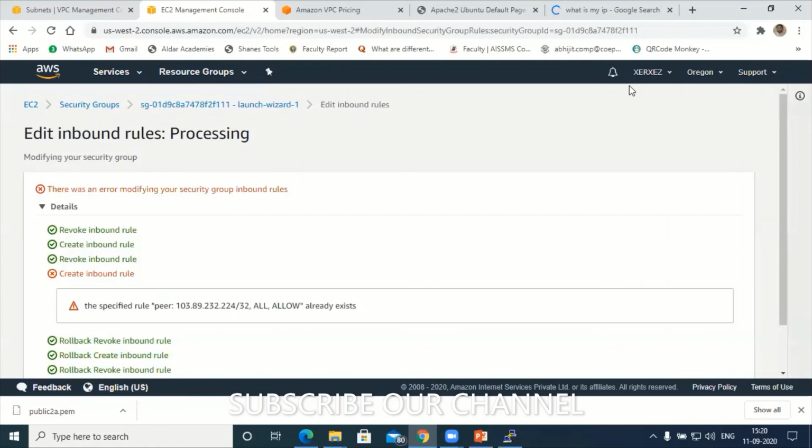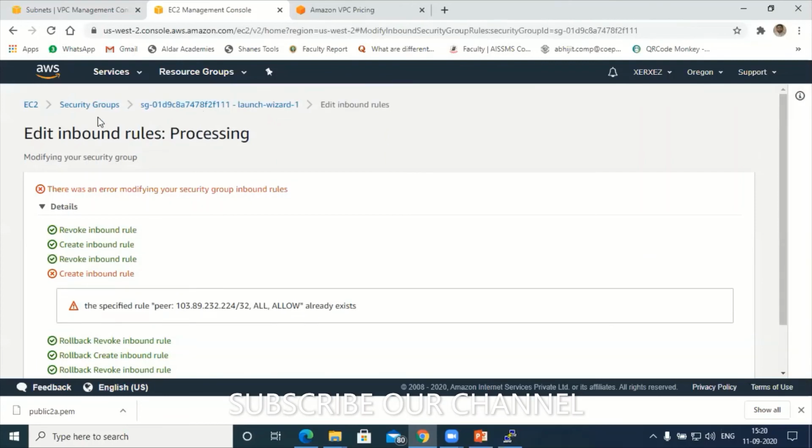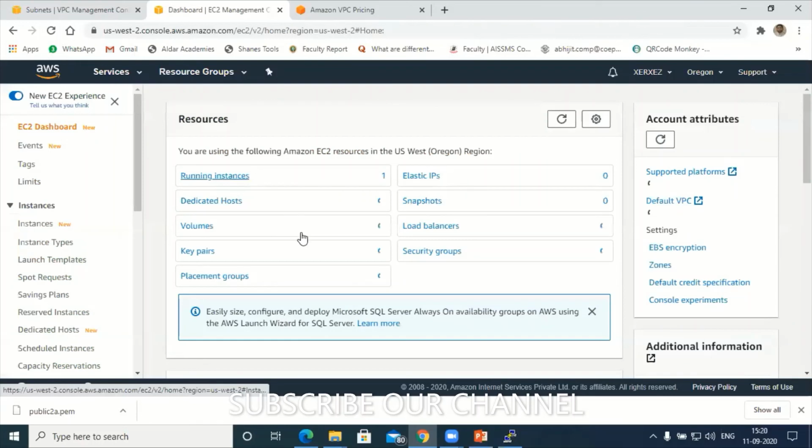Next, let me again try to access my Apache server. Again I'll go to my EC2 engine. Go to instances. Hold on.